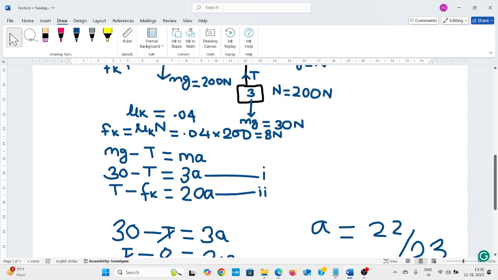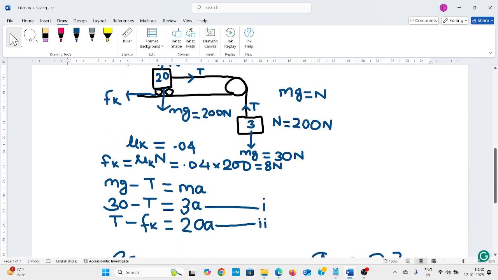And in the second equation, the tensile force is pulling the body towards the right, towards the pulley, and this tensile force minus frictional force equals 20, the mass of the body, into acceleration.